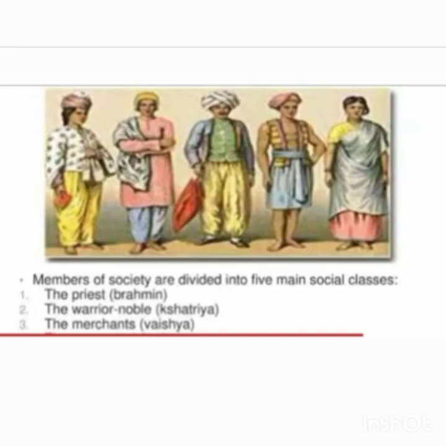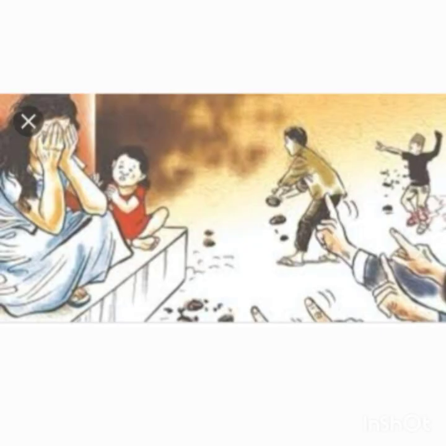So I hope now you have understood what is called the caste system and how the people were discriminated against in the olden days. Now this system is not followed in many of the places in India. So what you have to do, you have to take an A4 sheet, draw the caste based discrimination images, with your name, class and section. So here are some examples of caste based discrimination. You can refer to these images also.